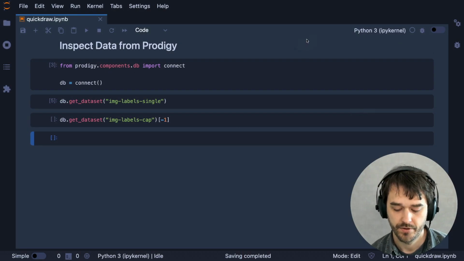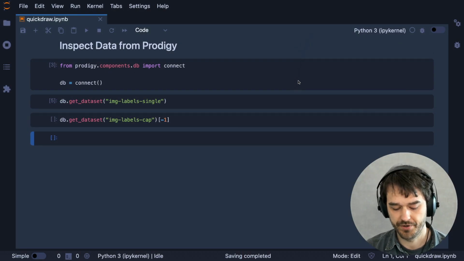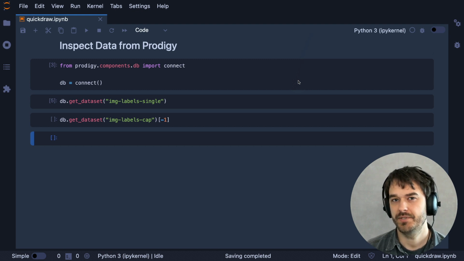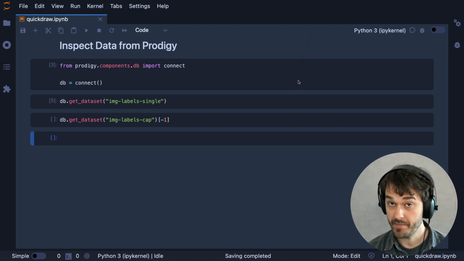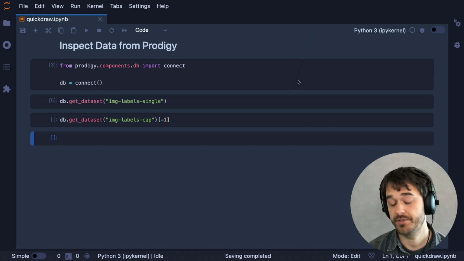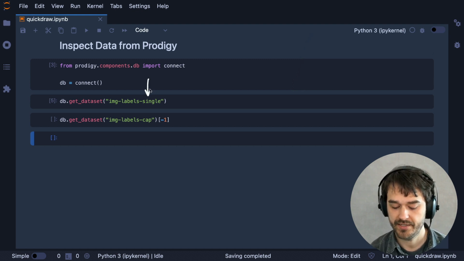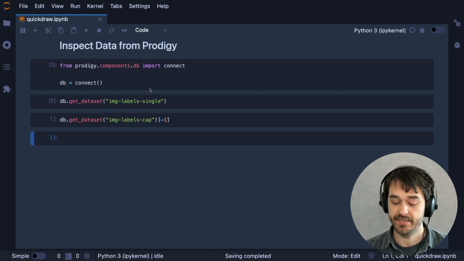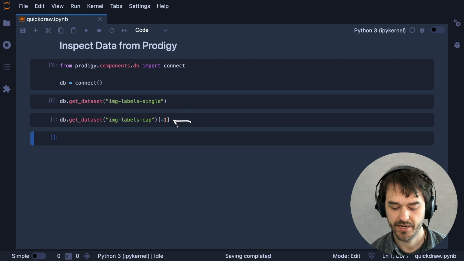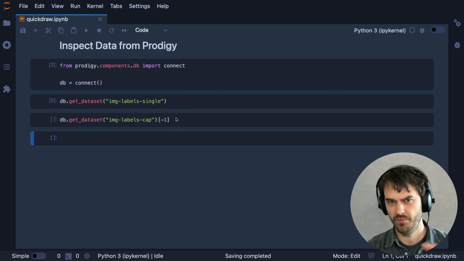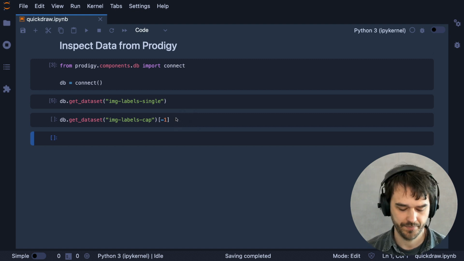Okay, so we're back inside of Jupyter over here, and what I would just like to do is have a look at our labeled examples. And remember, we had examples labeled from 2 sets. I have one set where I was labeling 1 image at a time, and then I also showed you this other way of labeling where we are labeling 9 elements at a time with this little CAPTCHA-like environment.